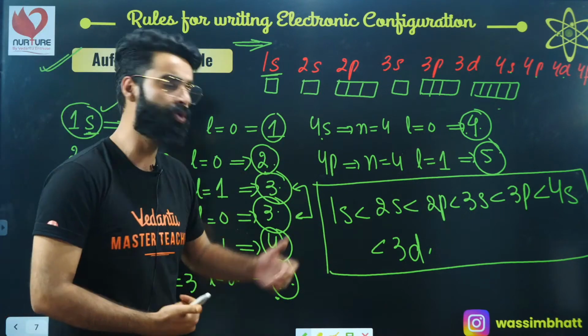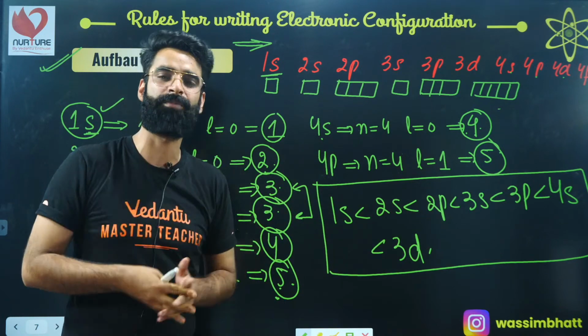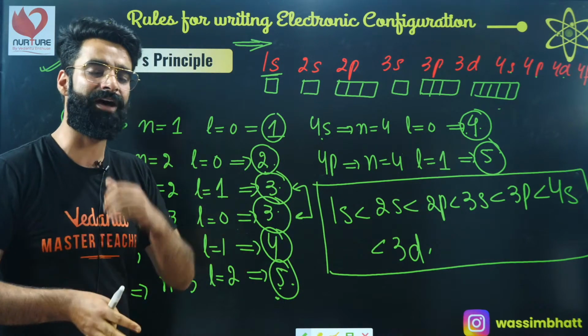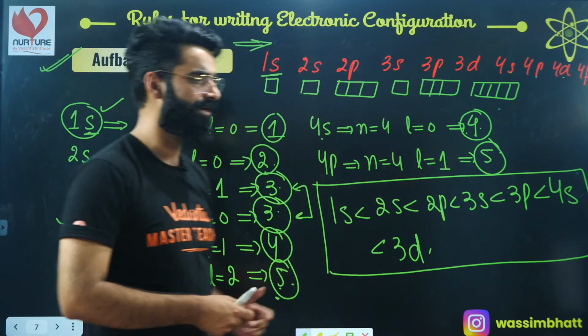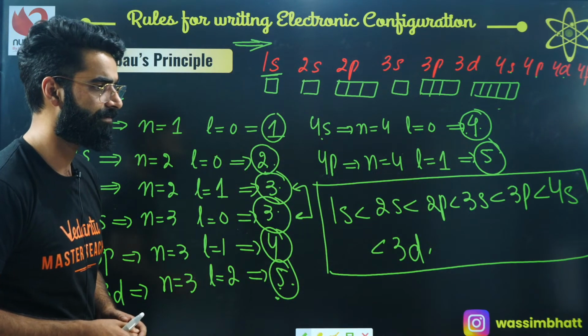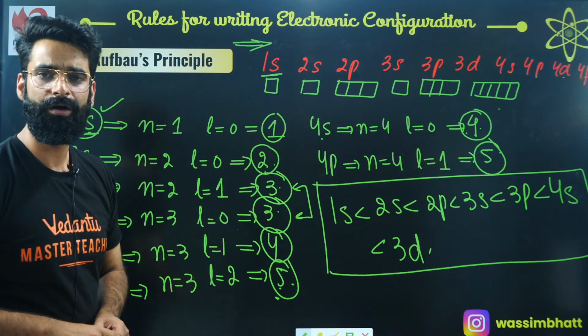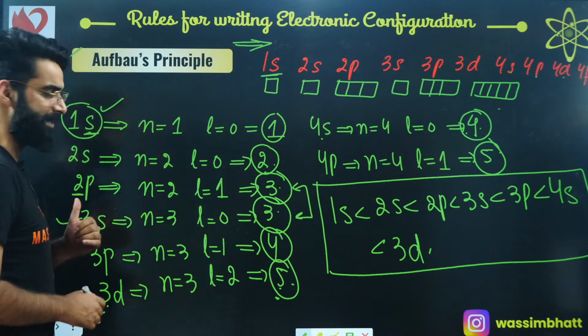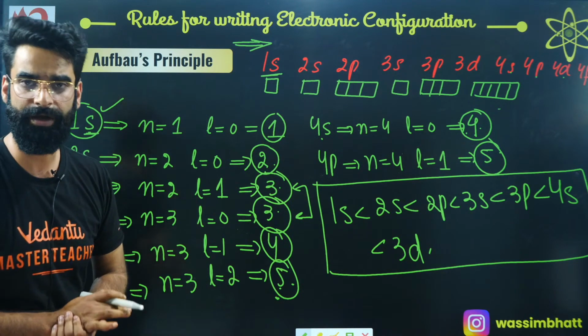Why do we need the increasing order of the energies of these subshells? Because as per the Aufbau principle, electrons are to be filled in the subshells on the basis of their increasing energies. I'm sure it's clear to everyone. So let's get to know how this electronic configuration is written. But before that, there are a few more rules which you need to know.